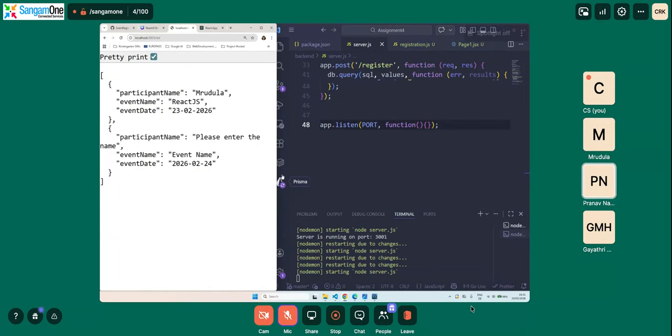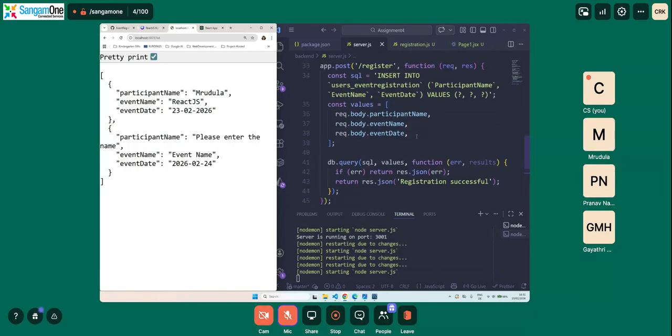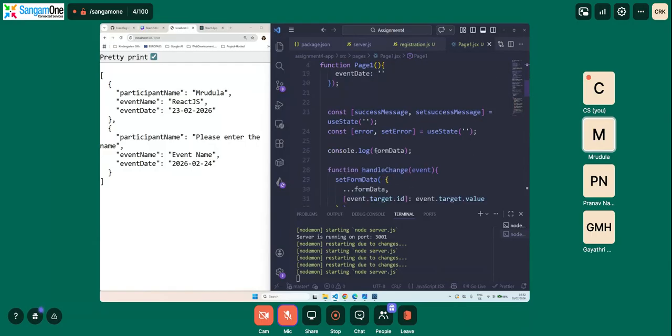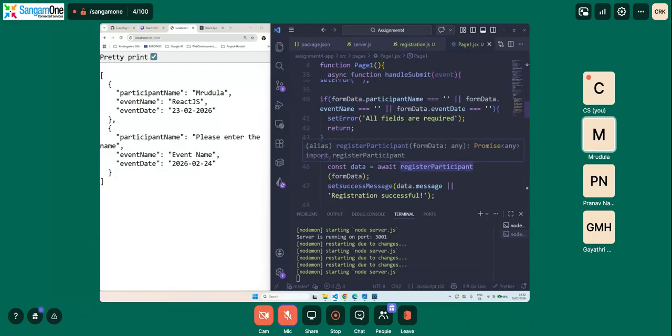Like how that API is storing these values, I didn't get that. How this API stored these values? So, we created a route. As soon as this route is called, what happens is, see here, in page1.jsx, we said as soon as you click on submit, you need to call handle submit, which calls this function, register participant.